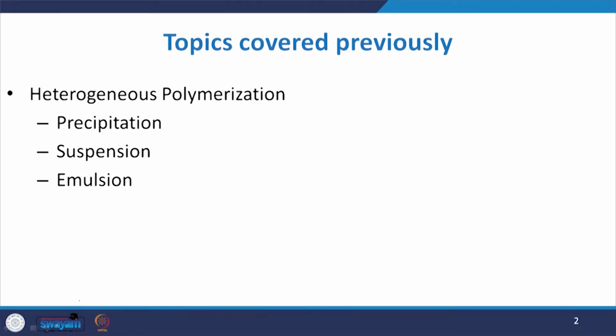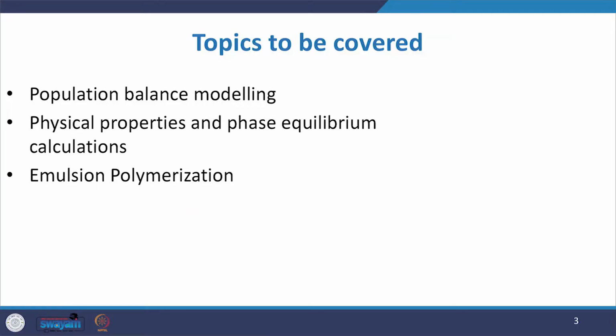Now, emulsion polymerization is a very vast segment in which, with the help of emulsion, we form the polymerization process, and we will seek the help of this emulsion polymerization concept in this particular chapter. So, we are going to cover population balance modeling in this chapter.